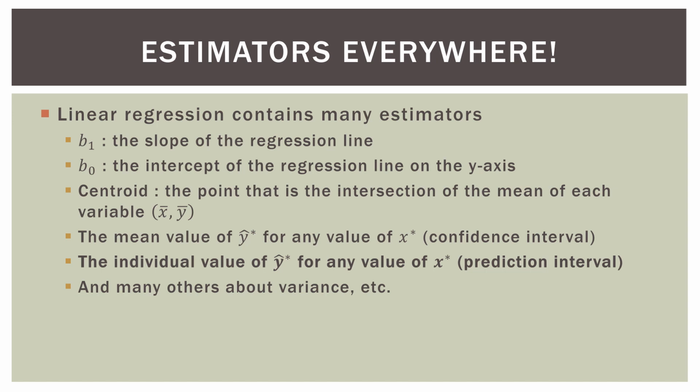So if I am a server at a restaurant and there's a party of 4 and the bill is $75, I want to be able to predict with some margin of error what the tip will be based on a bill of $75. And that's what we're going to do in this video. Not the mean tip for all bills that are $75, but for an individual bill that's $75.